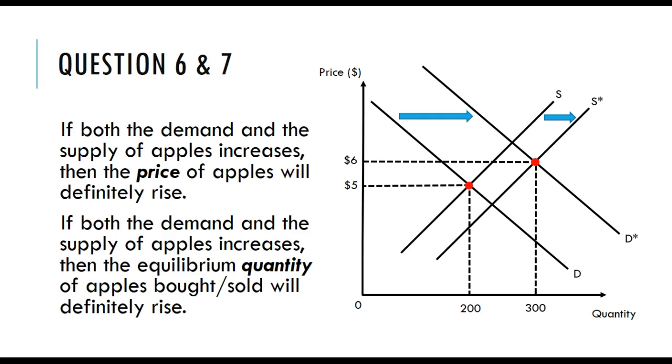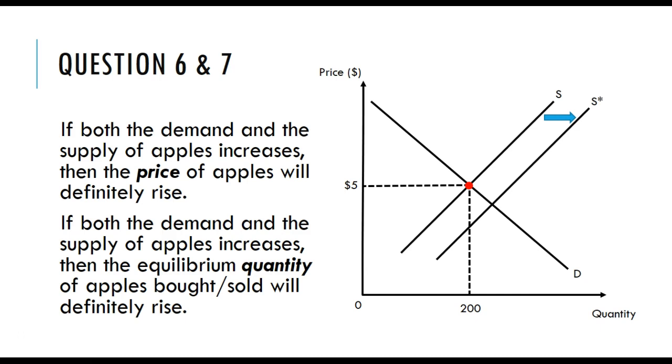So we can see in this case the equilibrium quantity has increased from 200 to 300. And we can also see that the price has increased from 5 to 6. So should we conclude that both of these statements are true? Well, no, not necessarily, because we've got this naughty word here, definitely. So no doubt about it, the price will rise. And no doubt about it, the quantity will rise. So let's test out a couple of other scenarios.